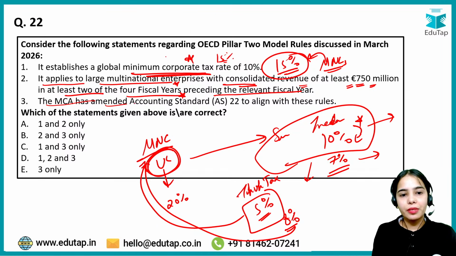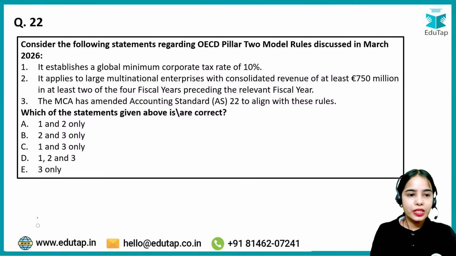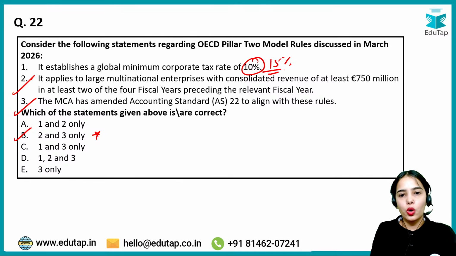Now, the MCA has amended Accounting Standard 22 to align with these rules. Absolutely correct. So the second and third statements are correct. That's why the right answer here is B. The first one is wrong because it should be 15%, not 10%.